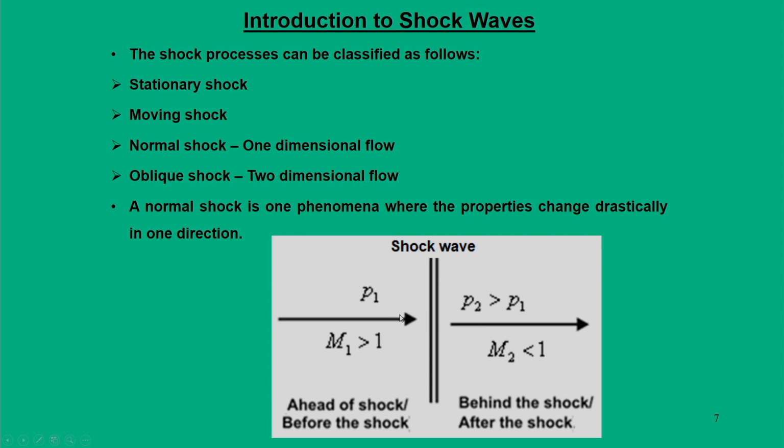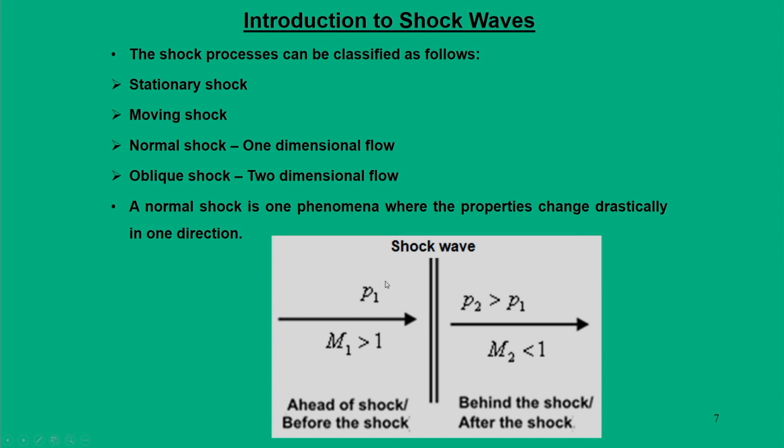That means at any point of time the streamlines form 90 degrees with respect to the shock wave. So, we can imagine this to be a duct, an imaginary duct, consisting of a large number of streamlines, and all these streamlines are perpendicular to the shock wave. So, we call this a normal shock, and obviously it is a one dimensional phenomenon.